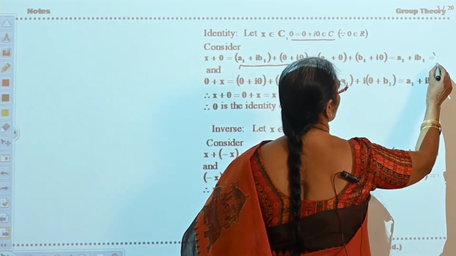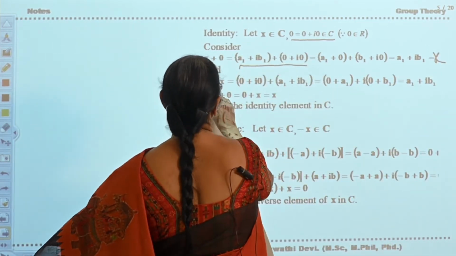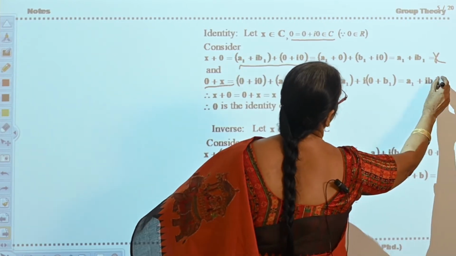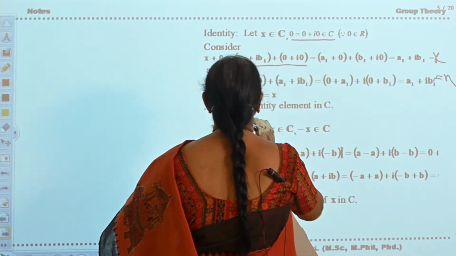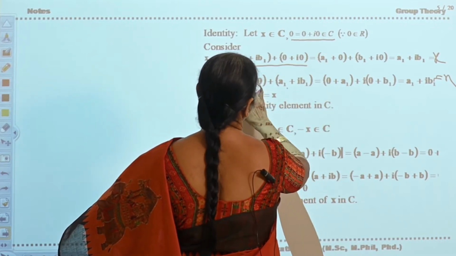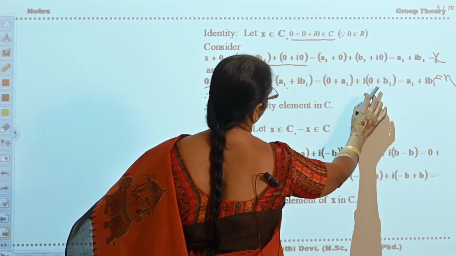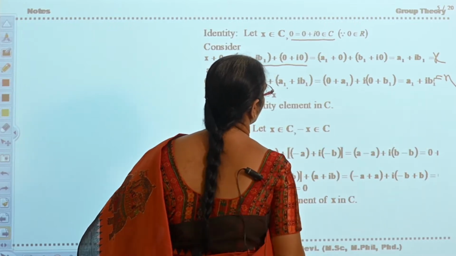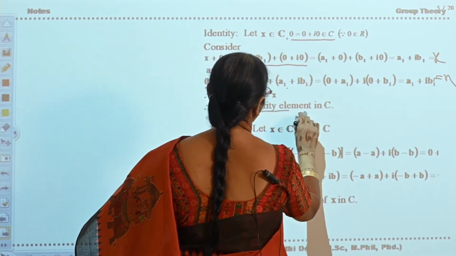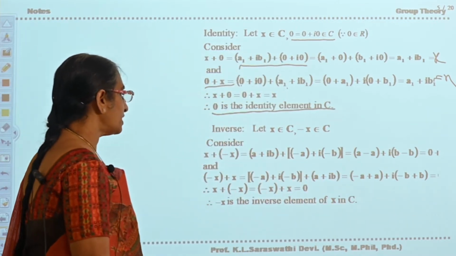Therefore, x plus 0 is equal to x and 0 plus x is equal to x. This is also x. Therefore, 0 plus i0 plus A1 plus iB1, this is 0 plus A1 plus i into 0 plus B1, that is A1 plus iB1, that is equal to x. Therefore, 0 is the identity element in C.